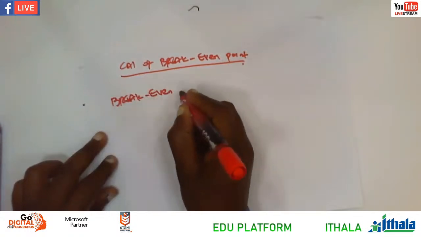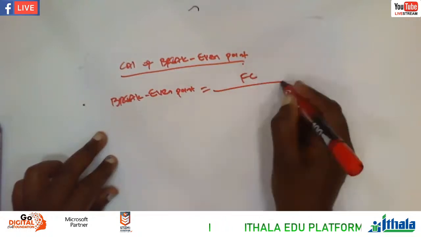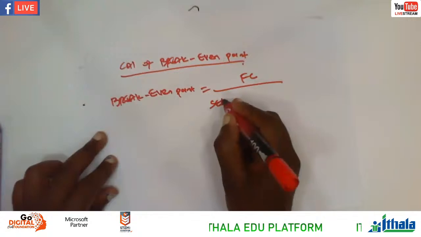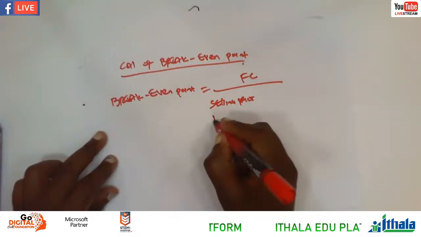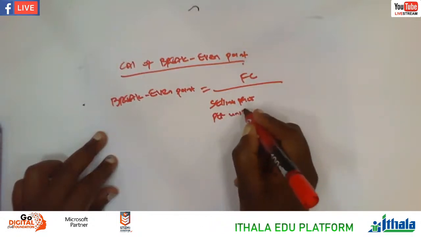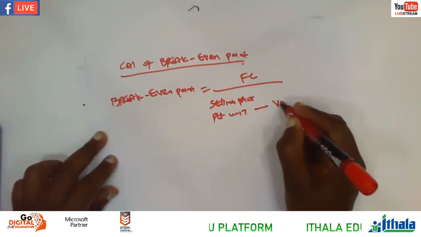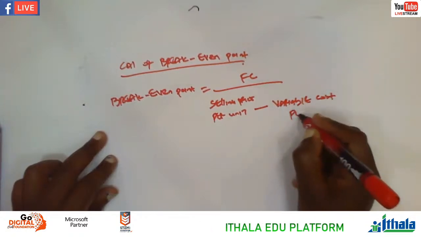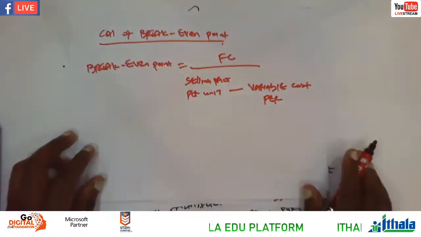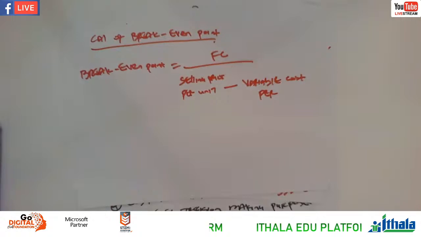Break-even point is equal to fixed cost over selling price per unit less variable cost per unit, right? That's the formula for calculating the break-even point: fixed cost over selling price per unit less variable cost per unit.